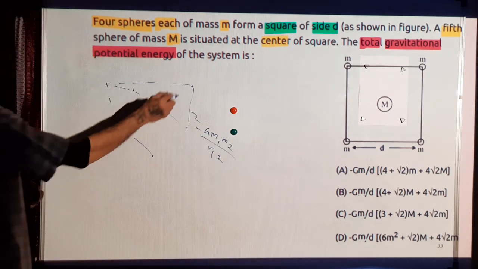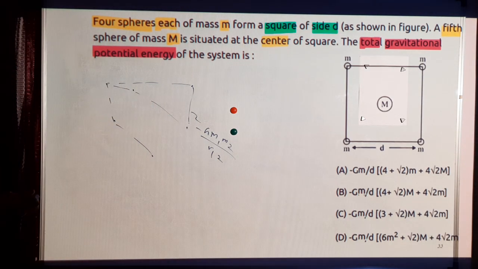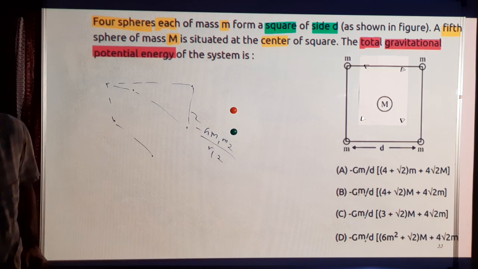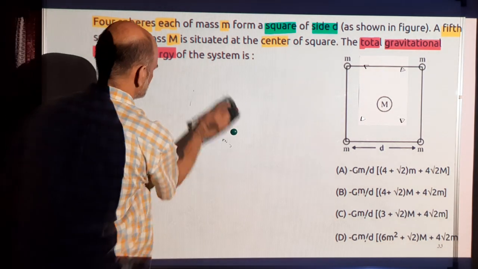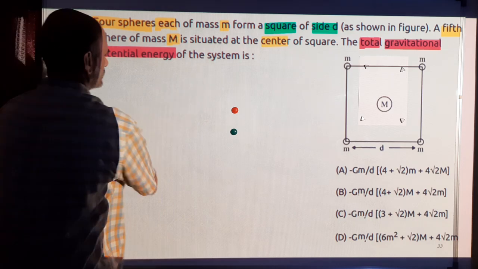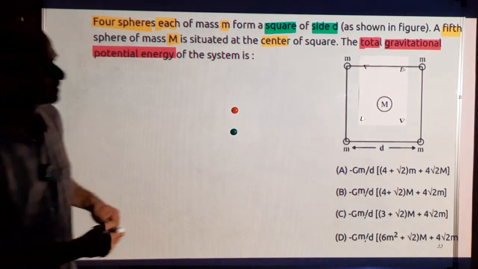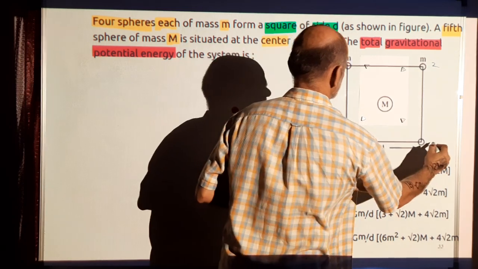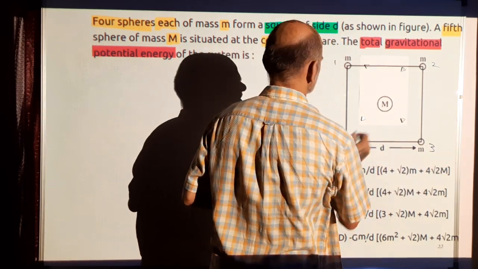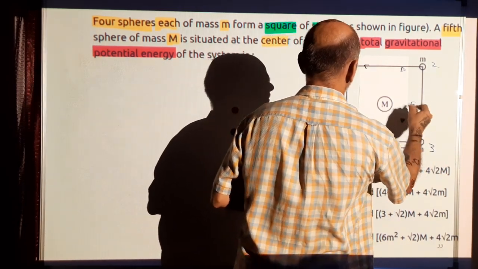And you have to sum all this energy of these interactions. So here in this case, I can number this mass as 1, 2, 3, 4th mass, and the 5th one is the central one.